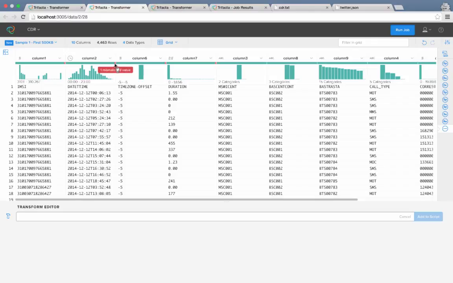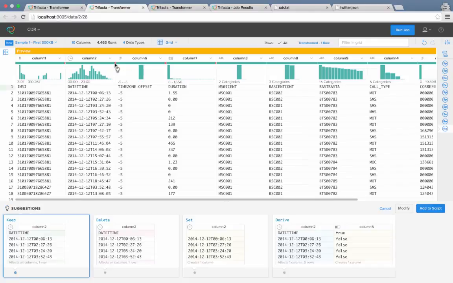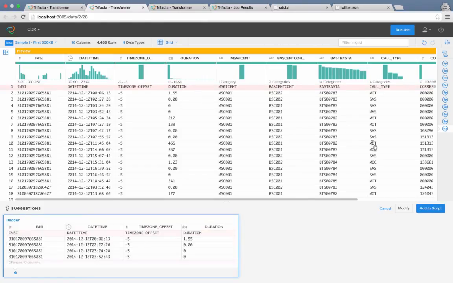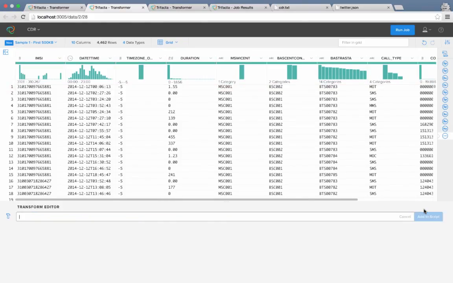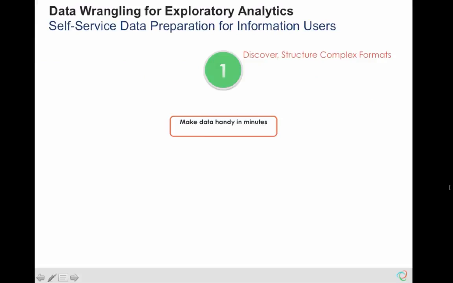Lastly, if we look at column 2, we'll notice that there is a missing value. If we click on the missing value, Trifacta highlights the first row. If we then click on the first row, it will suggest to move the row into the column headers, so let's do that. Trifacta's self-service predictive interaction empowers the data analyst to be more productive and provides faster value to the business. With this well-structured format, the data analyst can now discover in greater detail what the data can reveal.